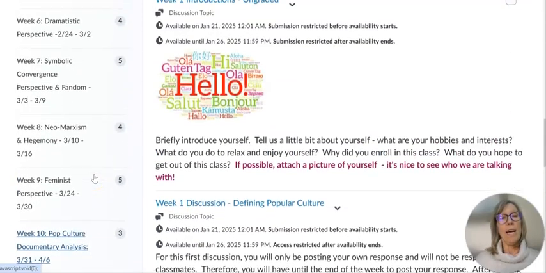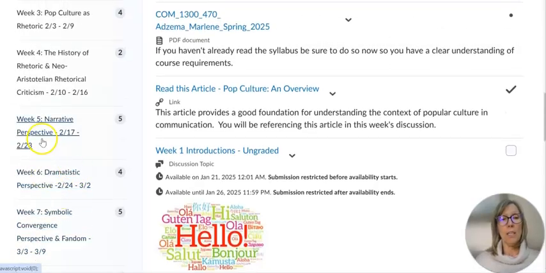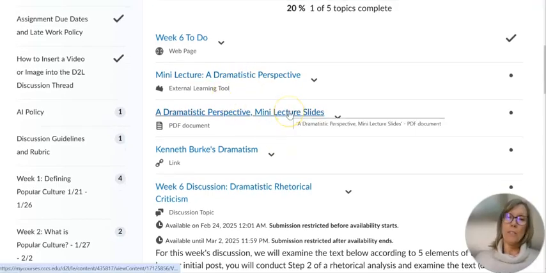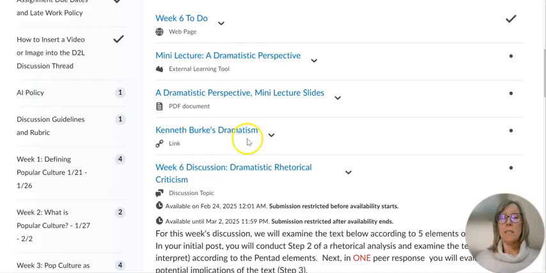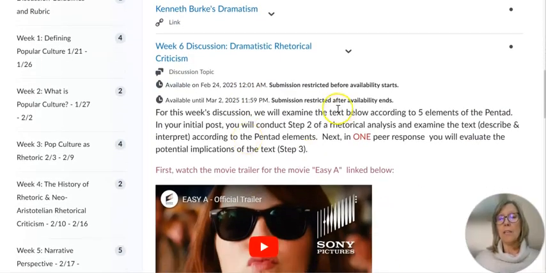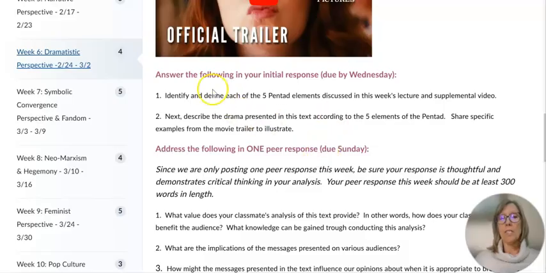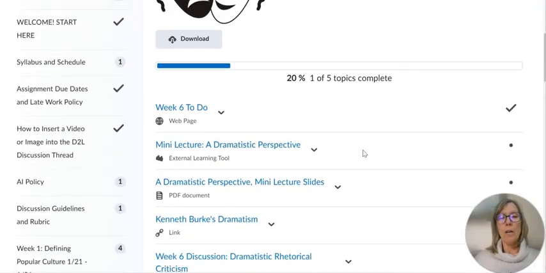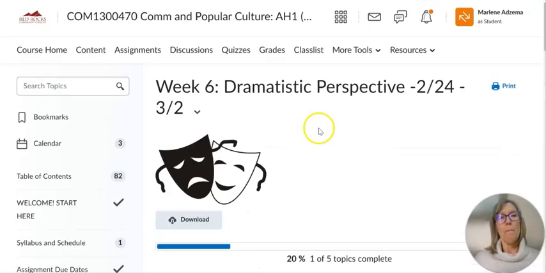So if we look at another week, just to kind of take a look, we see here the dramatistic perspective week. You'll see the same thing. To-do list, generally a mini lecture each week. You can click on that. I encourage you to watch that. Slides, and then any other links. If there's a video you need to watch, etc. So you'll see here specific directions for your initial response due by Sunday and Wednesday, and peer response due by Sunday. So that's an overview of the weekly modules. And that is all found under the Content tab.